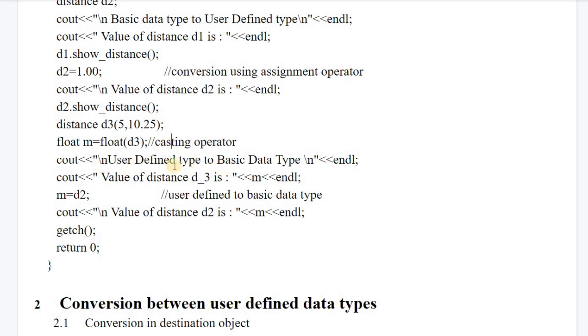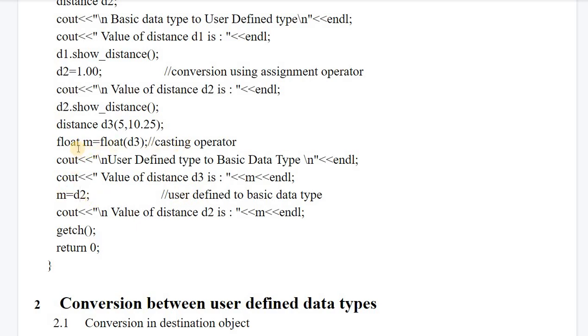This is just a message: user defined type to basic data type. So the value of d3 will be displayed here. If you write the statement m is equal to d2, we have d2's value already, and then we are assigning d2 to m.